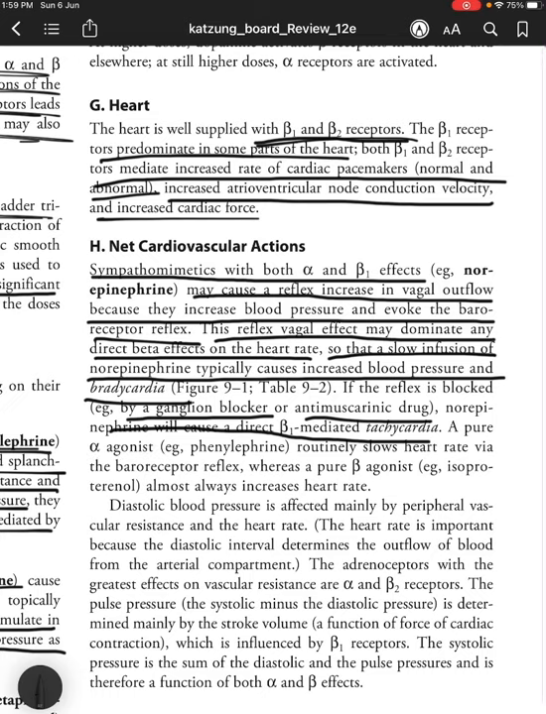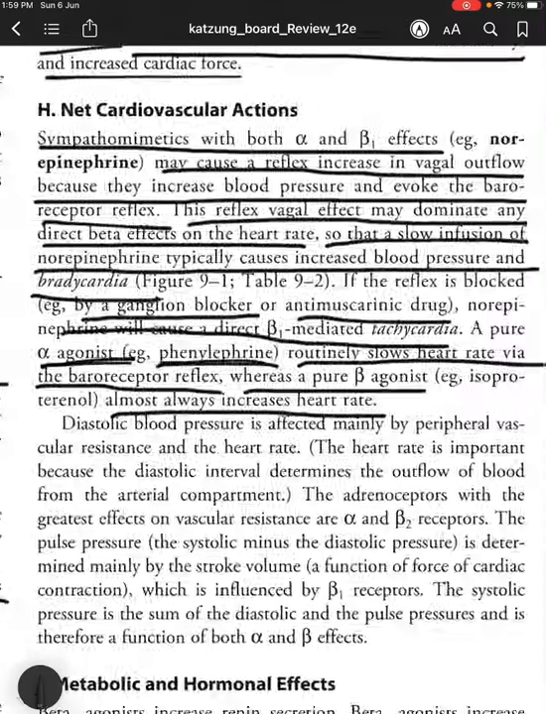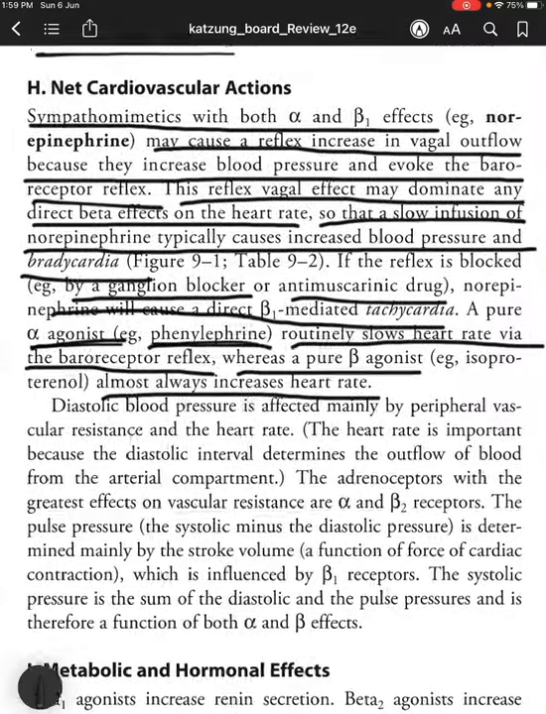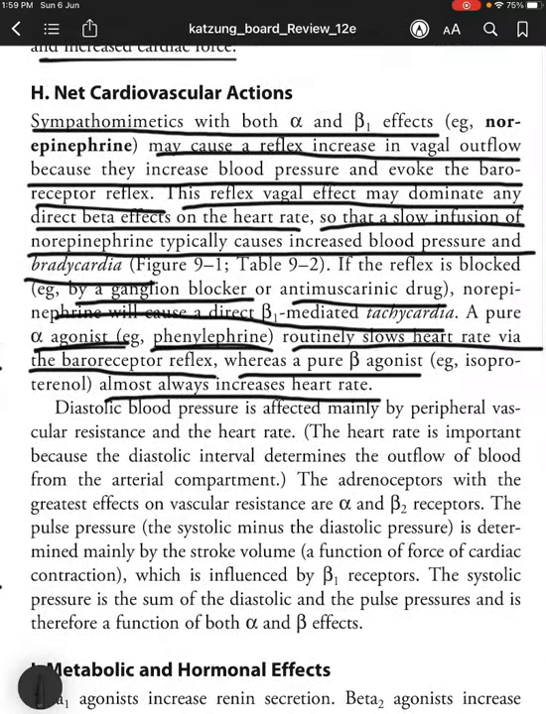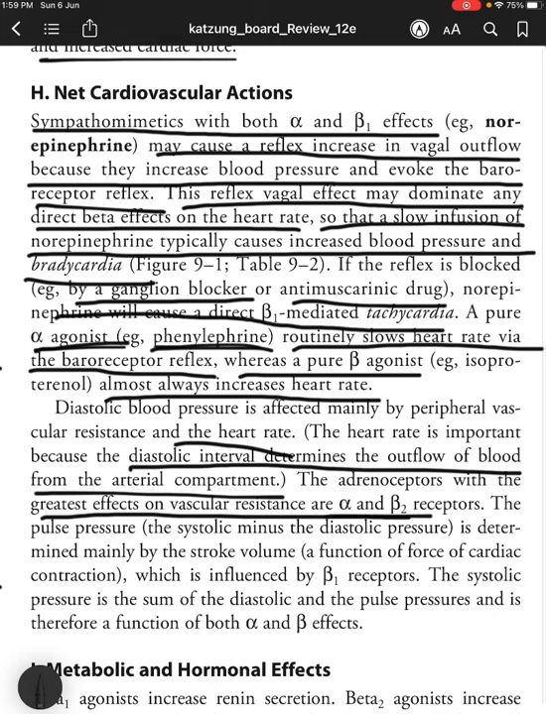A pure alpha agonist such as phenylephrine routinely slows the heart rate via the baroreceptor reflex, whereas a pure beta agonist almost always increases the heart rate. Okay, diastolic blood pressure is affected mainly by peripheral vascular resistance and the heart rate. The heart rate is important because the diastolic interval determines the outflow of the blood from the arterial compartment. The adrenoceptors with the greatest effects on vascular resistance are alpha and beta 2 receptors.